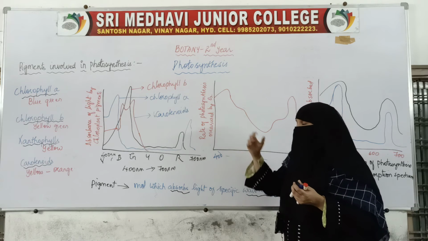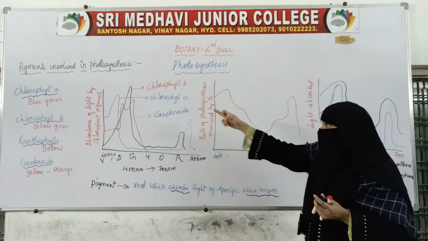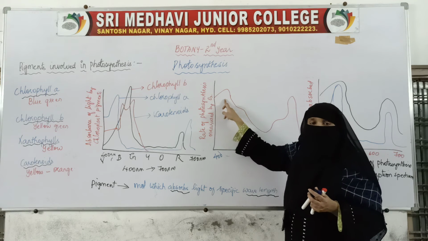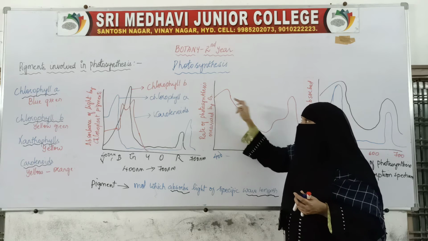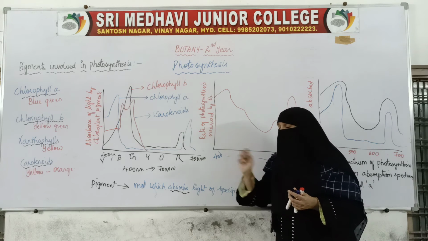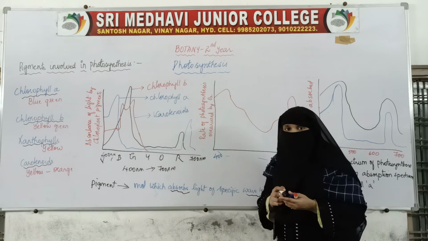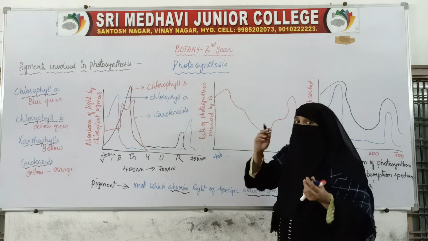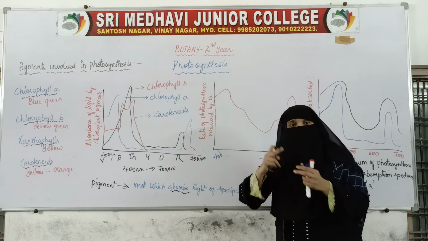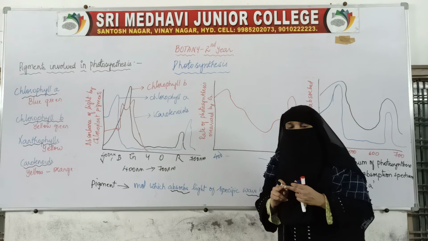When chlorophyll absorbs the light, which light will it be absorbing? Green, blue and red light. At those regions the oxygen is released, because when photosynthesis is performed, oxygen is produced. When photosynthesis is not performed, oxygen is not produced.